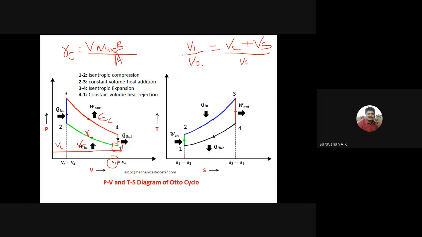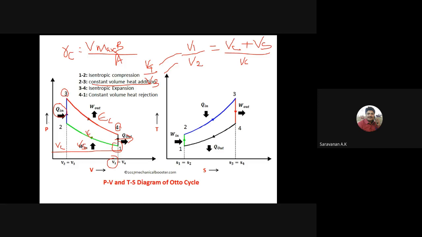Then what about the expansion ratio? Same, right? For the expansion ratio, we take before expansion and after expansion. So for the Otto cycle, the compression ratio and the expansion ratio are the same, right? But in the diesel cycle, it differs. So here Q1 is the heat supplied, that is, the constant volume heat addition process, and 4 to 1 is a heat removal process, right?